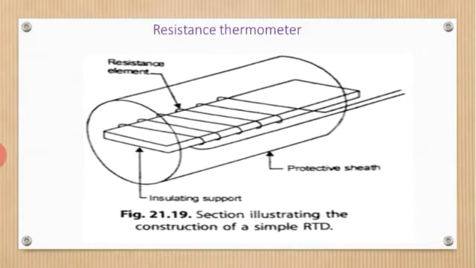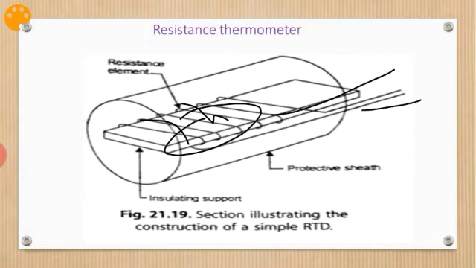Here this is the resistance element, which is taken outside. The resistance element is usually in the form of foil or very fine platinum, nickel or copper wire wound non-inductively onto an insulating ceramic former, which is protected externally by a metal sheath. These two terminals are taken outside.